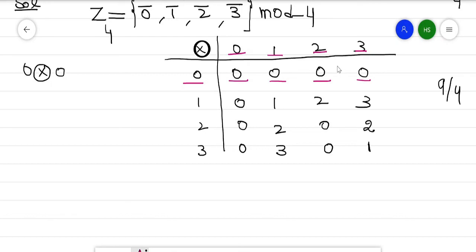Now what is nilpotent? Nilpotent is if some positive power is equal to 0. Now here we check that 0 into 0 is equal to 0. It means 0 is a nilpotent because its power 2 is equal to 0. Now again 1 into 1, this 1 and this 1 when multiplied, we get this 1. It means 1 multiplied by 1 is again equal to itself.